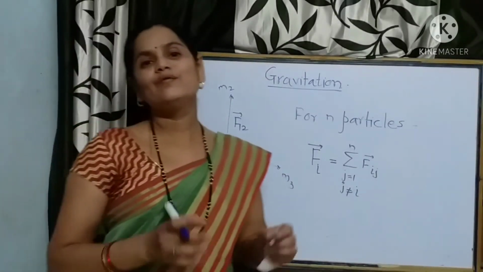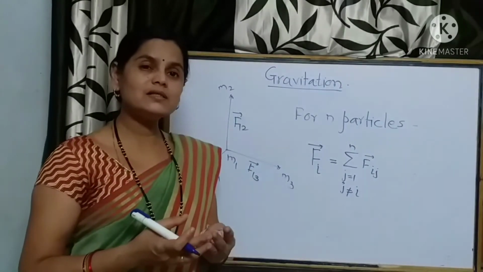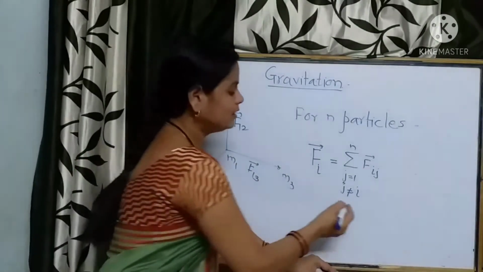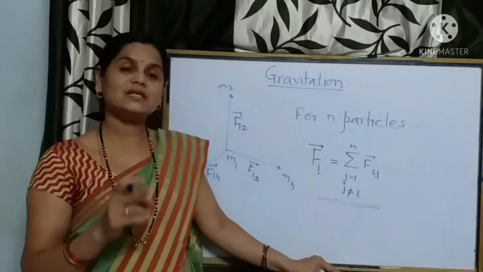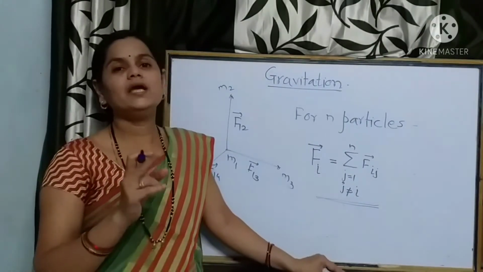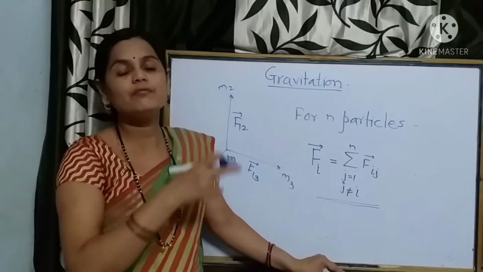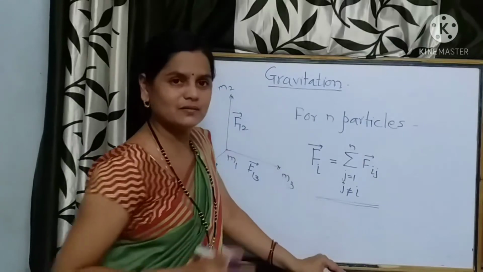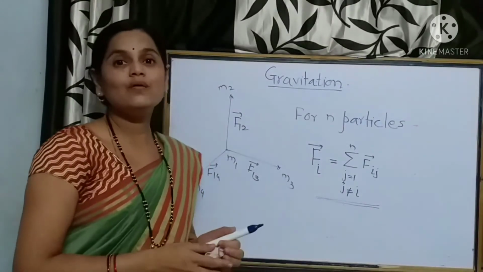Likewise, we can conclude for 2, 3, 4, 5 particles, or a generalized number of particles, that the resultant or net gravitational force experienced by any object, any point mass, is the vector sum of the forces due to the number of point masses acting on it. It is a vector sum. So this is some of the concept regarding the gravitational force.